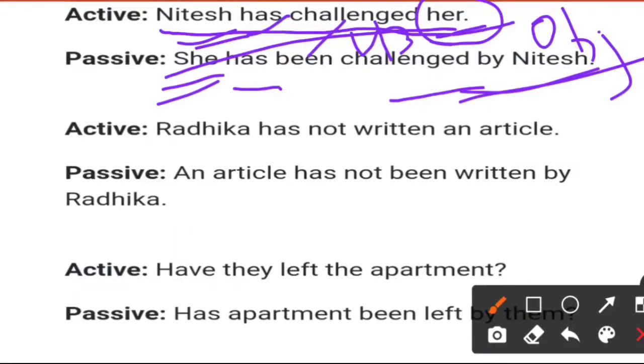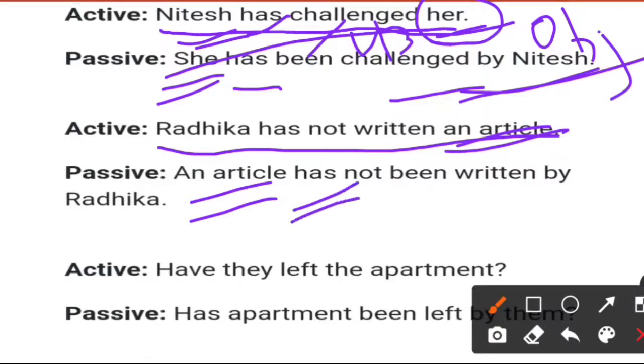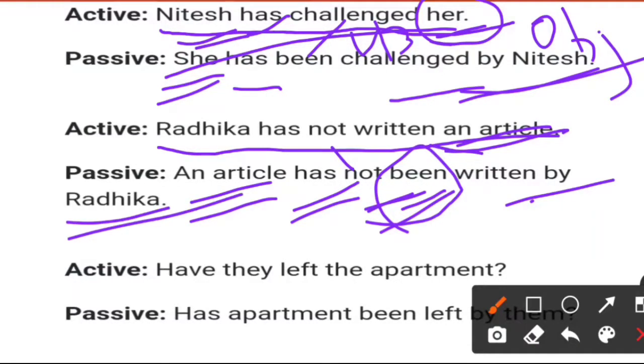Thereafter, second: Radhika has not written an article. This is the negative sentence. So here you can see an article is an object. An article has not been written by Radhika. Don't forget to put been. In present perfect tense as well as in past perfect tense, been will be there. Thereafter, have they left the apartment?